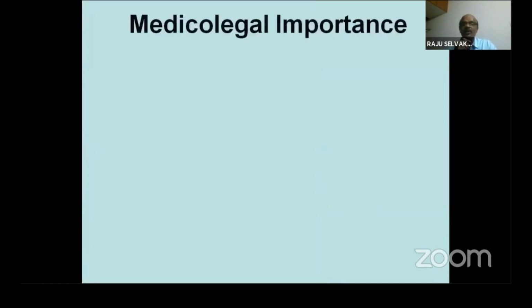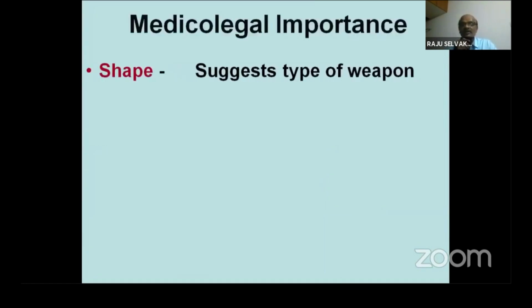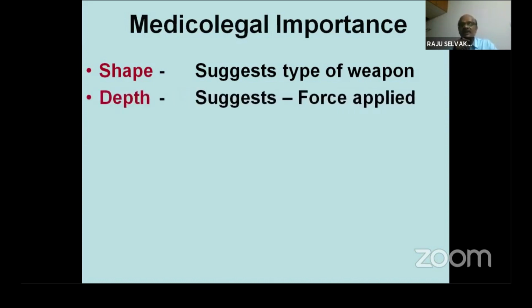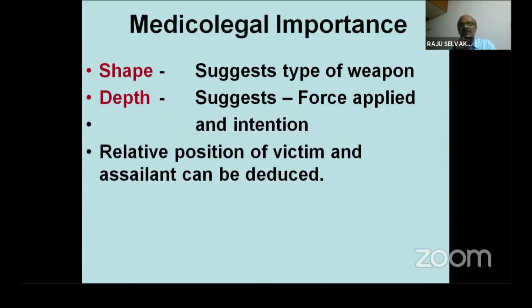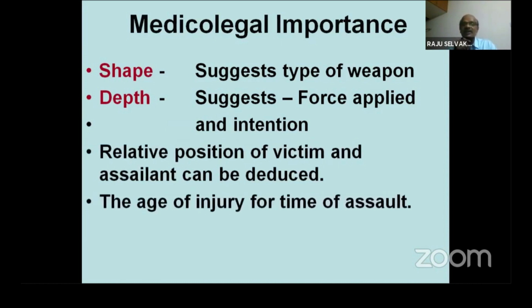Next slide, please. So this is a brutal murder, stabbing multiple times over the back of the body in various places with the same weapon. The shape suggests the type of weapon. I told you: single edged, double edged, pointed, fork type, scissors type, screwdriver type, various types of weapon. The size and shape will suggest the weapon. Depth suggests force applied and intention.